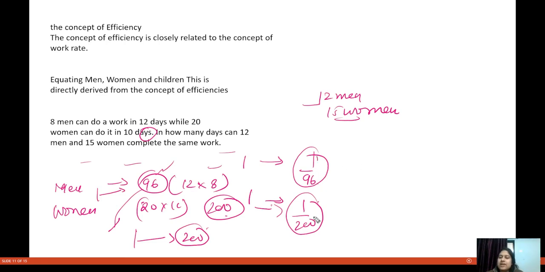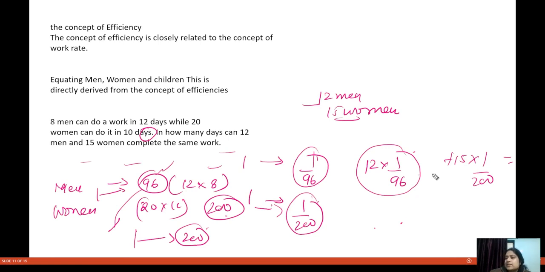So work done by 12 men and 15 women in one day is this much. This is the amount of work done in one day.